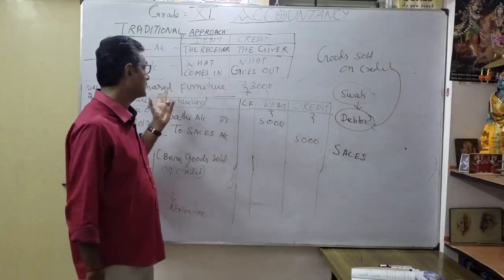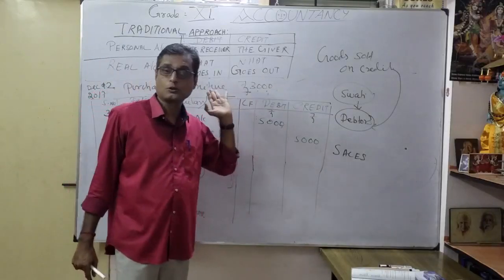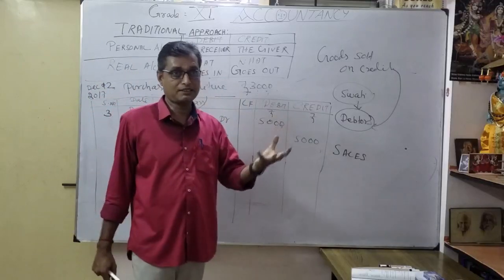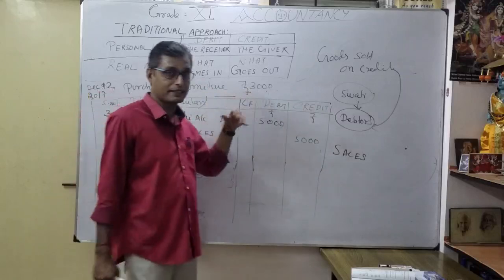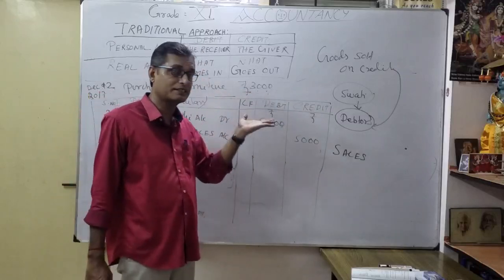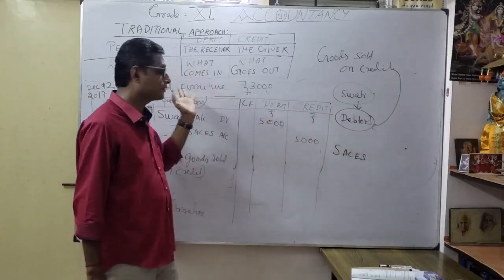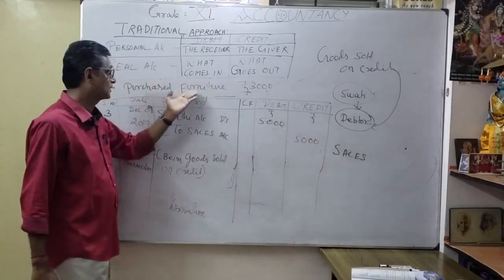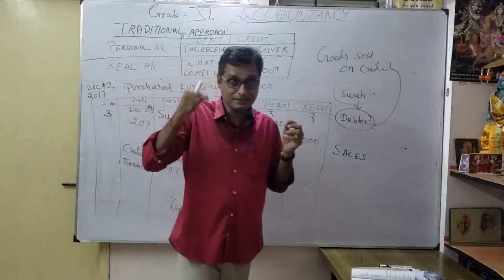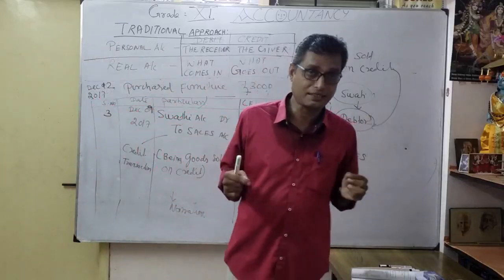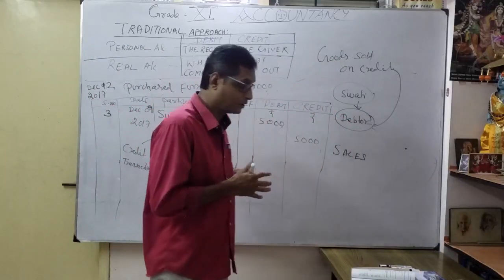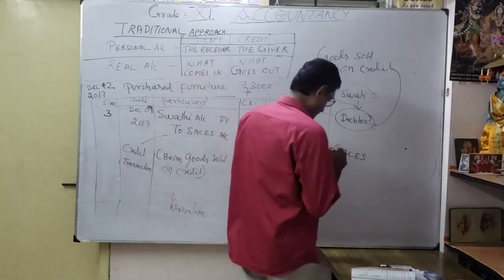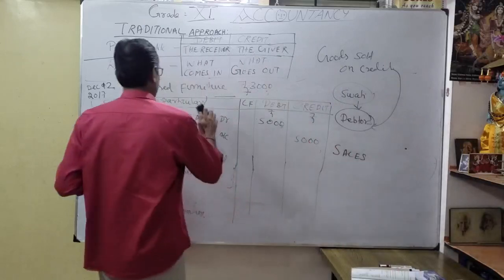I will see whether there is any personal account. No, there is no personal account. But the furniture comes under real account as an asset. Here they have not mentioned whether credit or cash, so we consider that we paid in cash. We bought furniture, that's what purchased furniture 3,000 means. So here cash is implied. This is coming under cash transaction. Furniture comes under what account? It is a real account, correct.